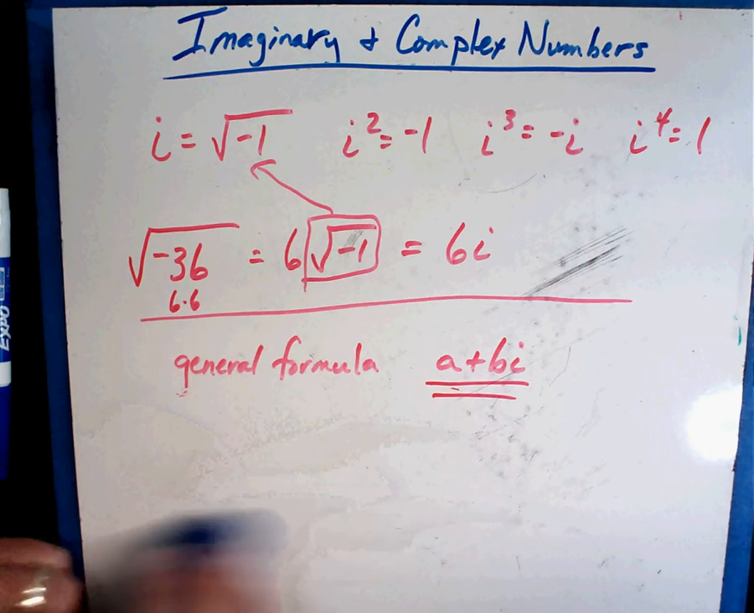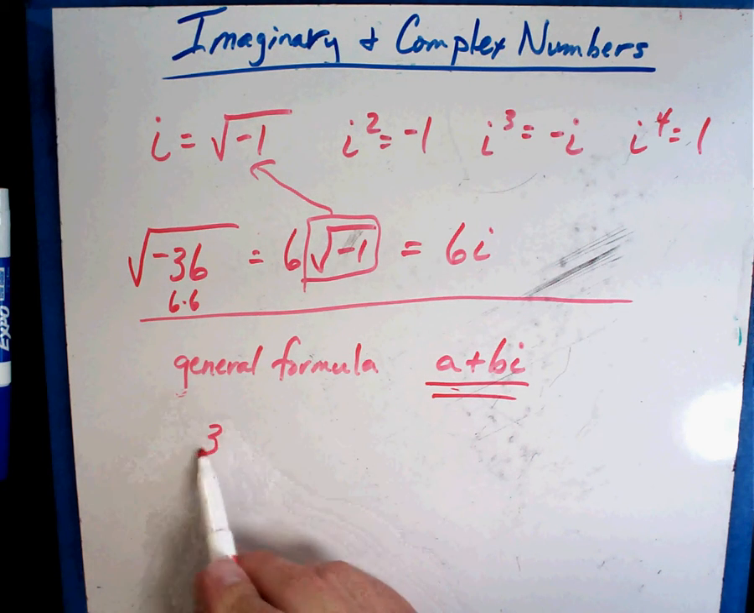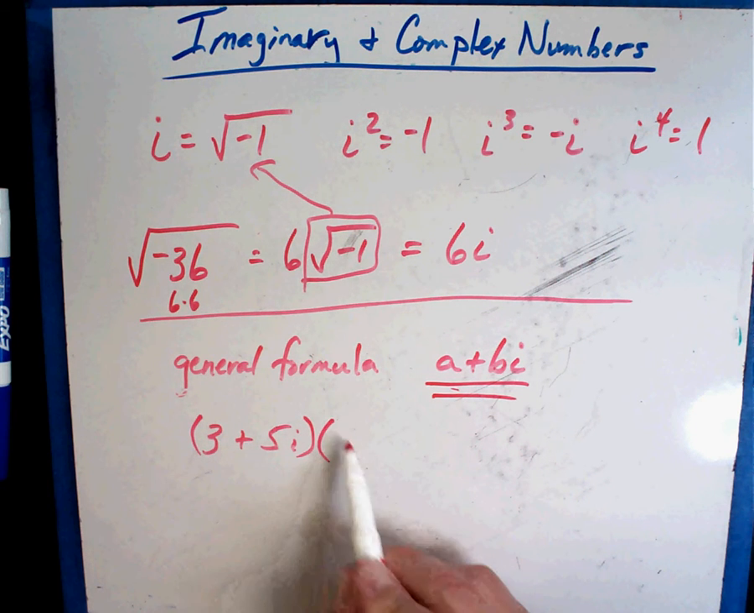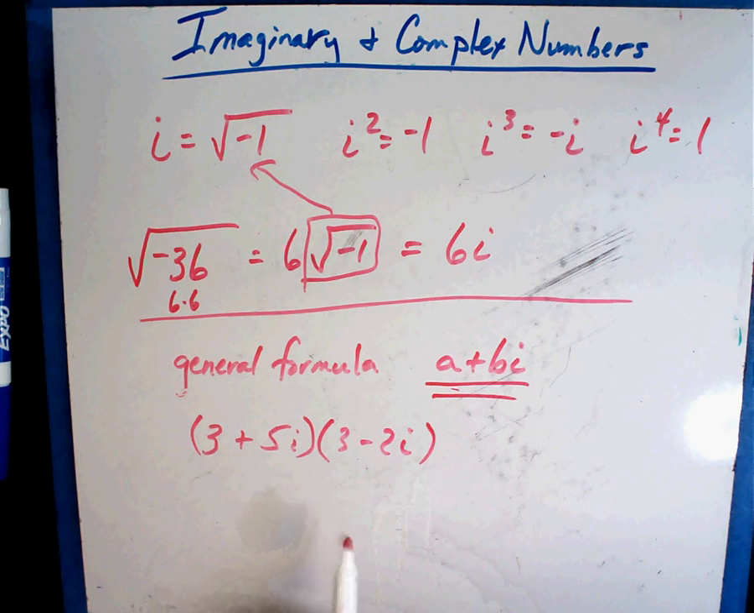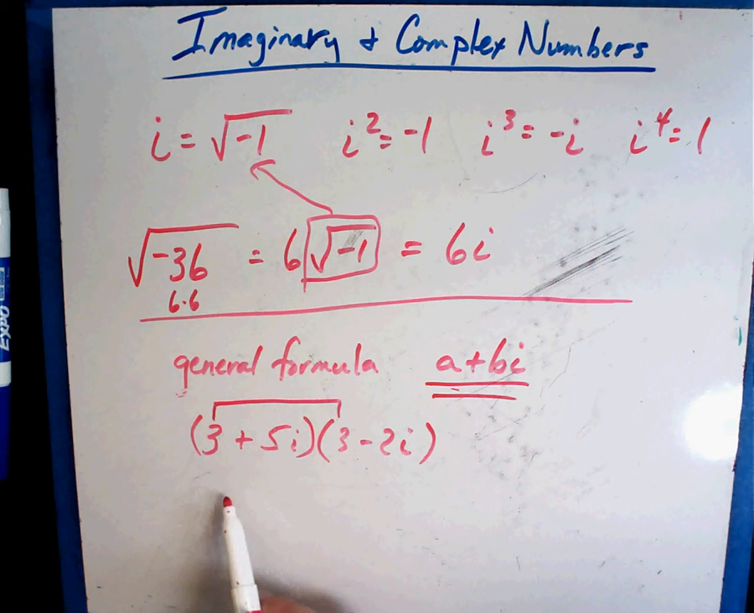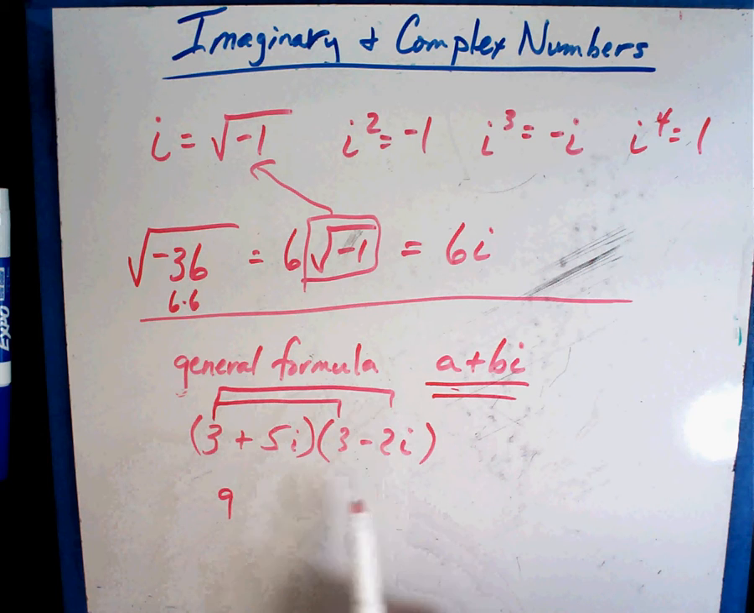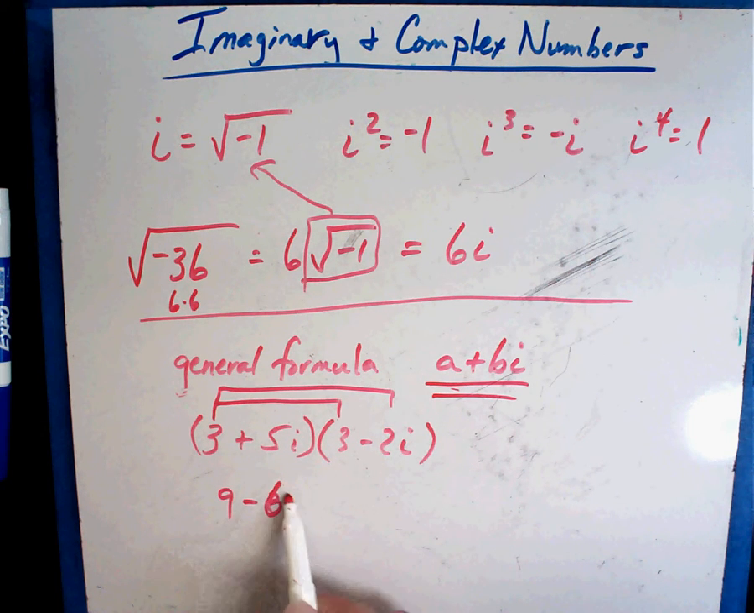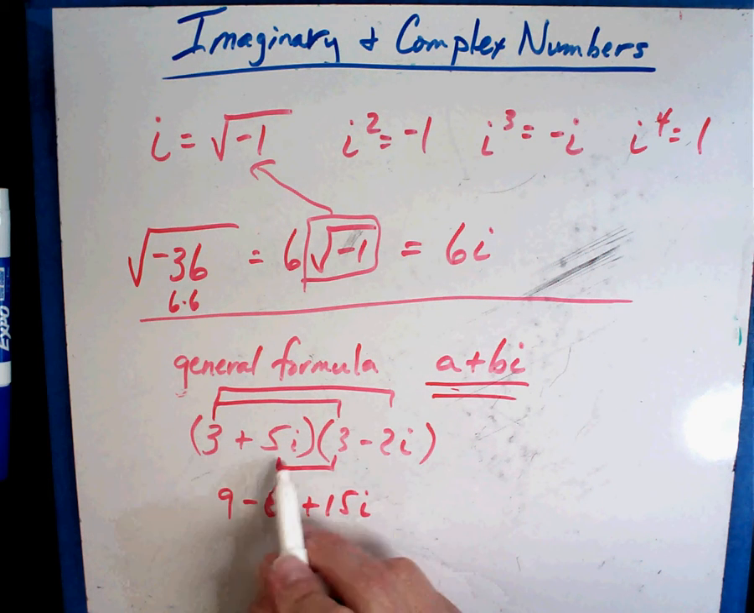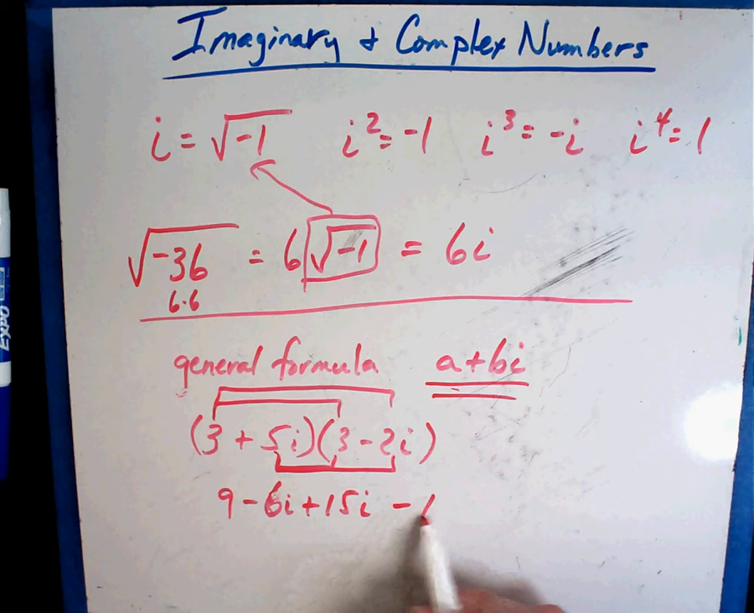If I go to multiply, it's going to be slightly different, but it's going to look exactly like something we've seen before. Let's take this and this. All you're going to do is multiply through. So 3 times 3 is 9. 3 times that is minus 6i. These two multiplied plus 15i. And then the last two is minus 10i squared.